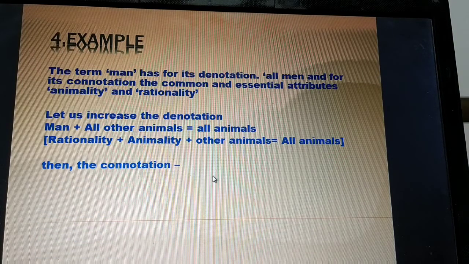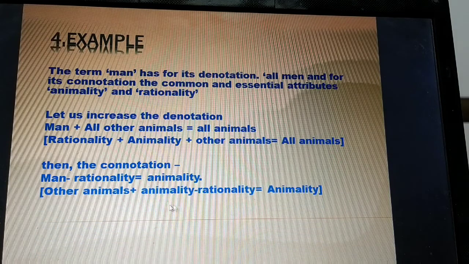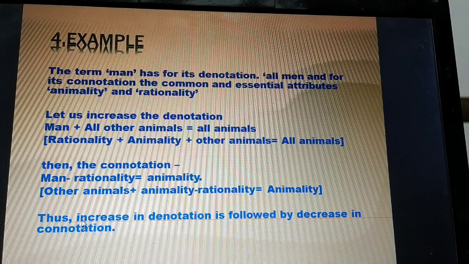Then the connotation: man minus rationality is equal to animality. Now here, other animals plus animality minus rationality is equal to animality. Thus, increase in denotation is followed by decrease in connotation.